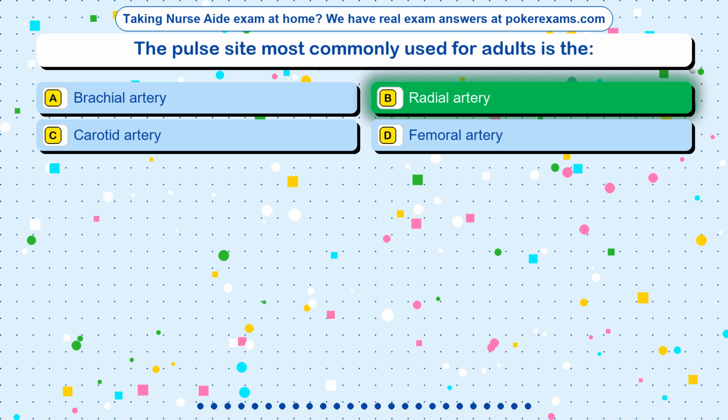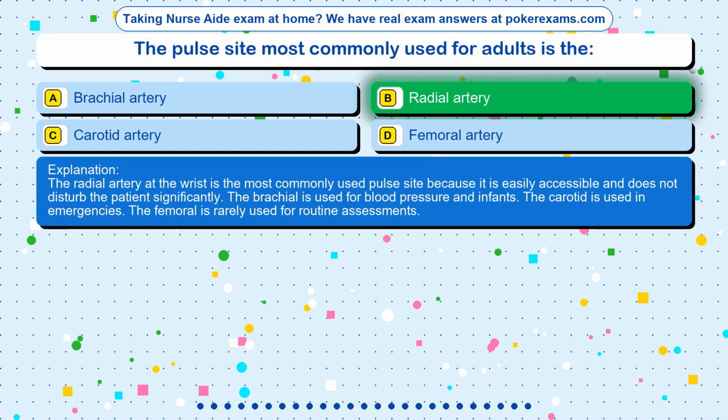The correct answer is option B, radial artery. The radial artery at the wrist is the most commonly used pulse site because it is easily accessible and does not disturb the patient significantly. The brachial is used for blood pressure in infants. The carotid is used in emergencies. The femoral is rarely used for routine assessments.